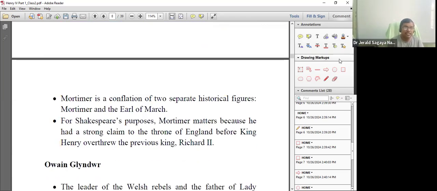So all these people will join hands with the Percy family. And we find that the Mortimer character in William Shakespeare's play is a combination of two separate historical figures. Who are they? One is Mortimer, the other one is Earl of March.